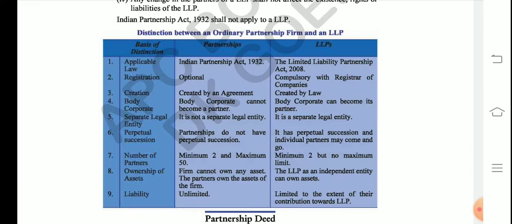So let's say if a partnership firm has got four partners, A, B, C, D, and D dies, or D wants to retire from the business, the partnership firm cannot actually continue. The partnership firm has to be dissolved. Even if the other partners do not want to dissolve it, they have to dissolve that partnership firm, because D is dead, or D is retiring from the business. So here the perpetual succession feature doesn't apply.